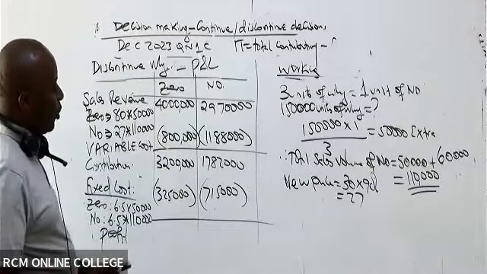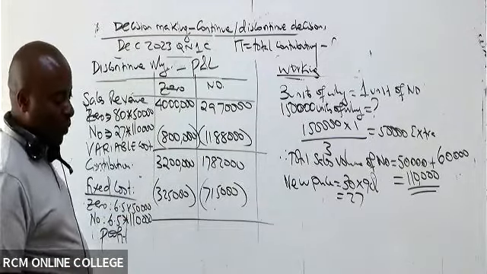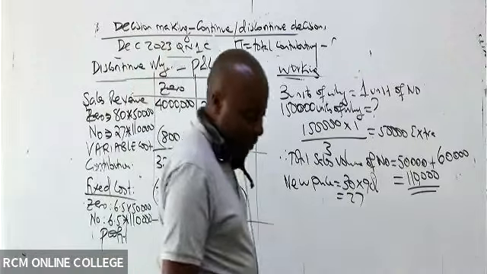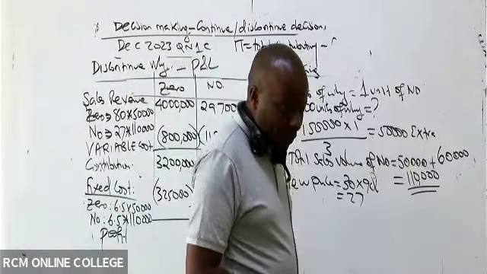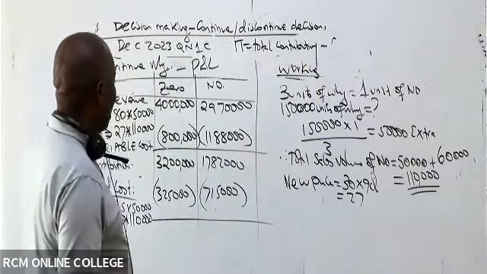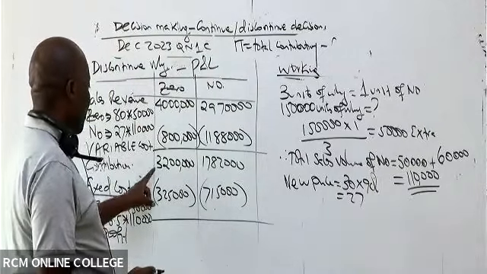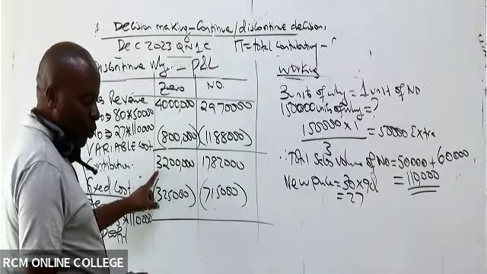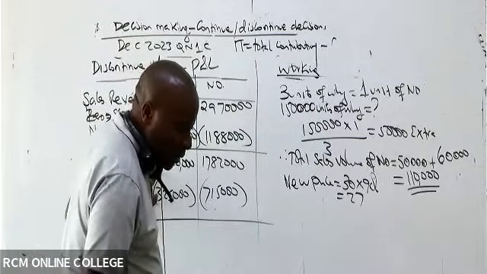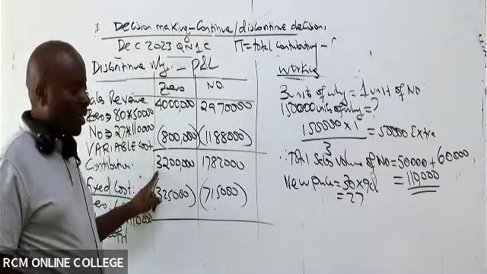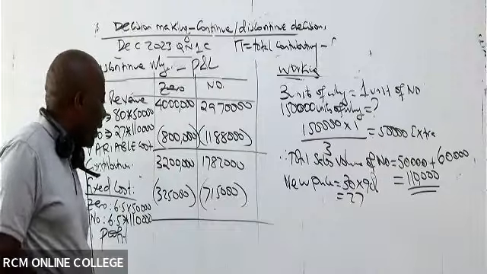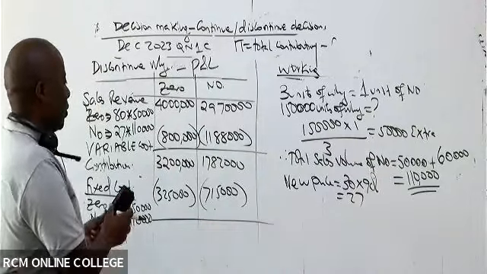I'll wait to hear from you. 3.2 minus this 325. What shall we end up getting? Silva is saying variable cost is 3.2. Oh, so I interchanged, right?